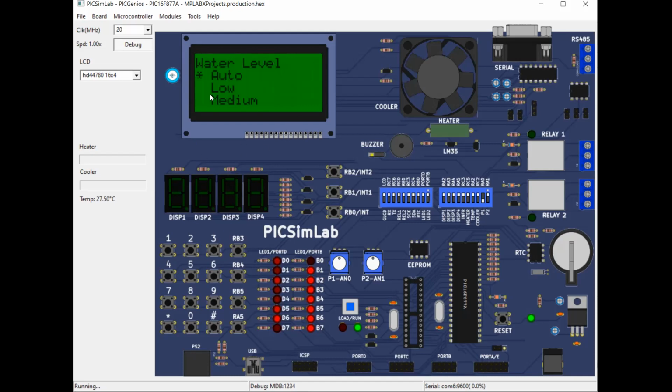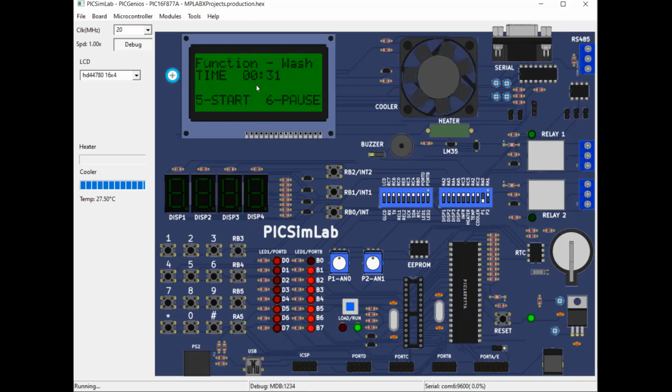When we long press, we come to the water level, where we can select a water level: low, auto, medium. To navigate here also, we need to press key 4 itself: low, medium, high, max, auto. We can select one option by long pressing K4 or RB3. Press switch 5 to start and switch 6 to stop. This is switch 6 and this is switch 5. Let's start the program.